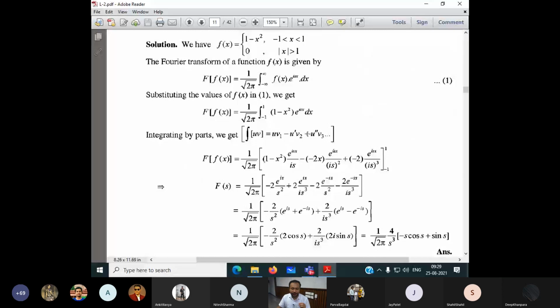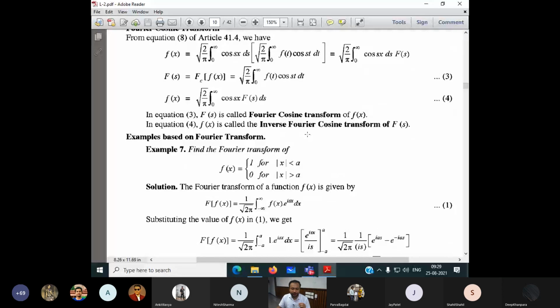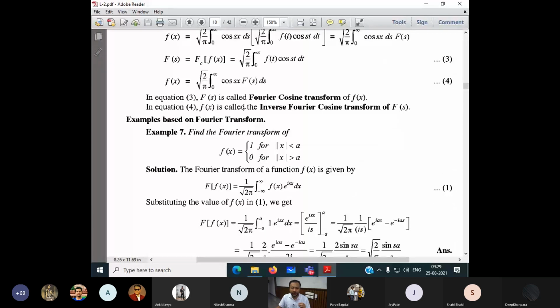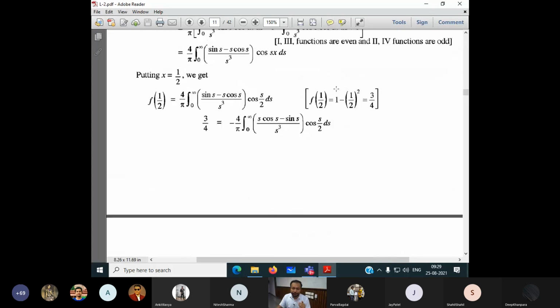Come up here. Look at the formula: 0 to infinity, 0 to infinity. In terms of cosine also, 0 to infinity. If they are not mentioning the interval, it means I have to follow 0 to infinity. If it is given, then accordingly it should be within 0 to infinity. So don't get confused here, okay?